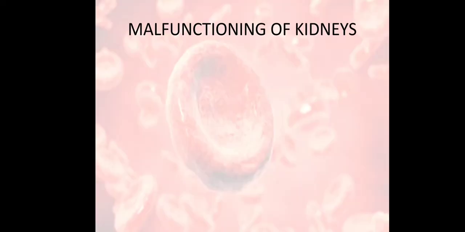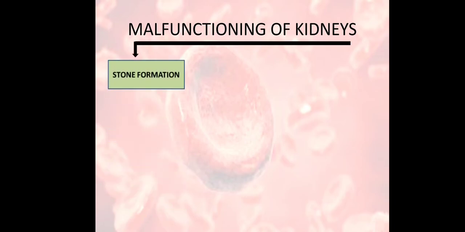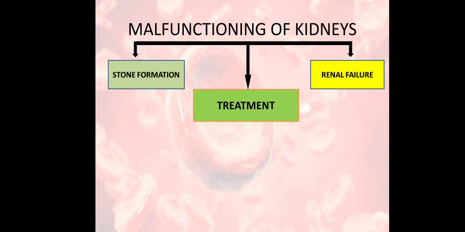Okay, now we have malfunctioning of the kidneys. In malfunctioning, first of all, there is stone formation that happens in the kidney, and the second one is renal failure. Whenever you hear the word renal, it refers to the kidney. So the second is failure of the kidneys. These two are the malfunctionings of the kidneys.